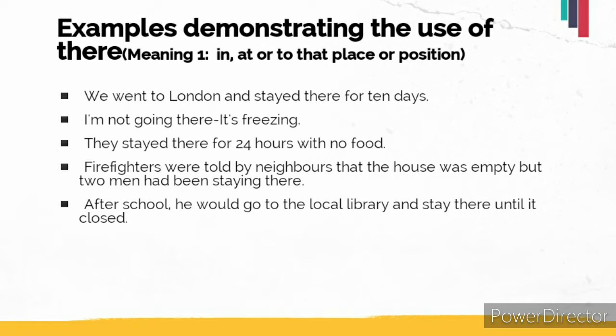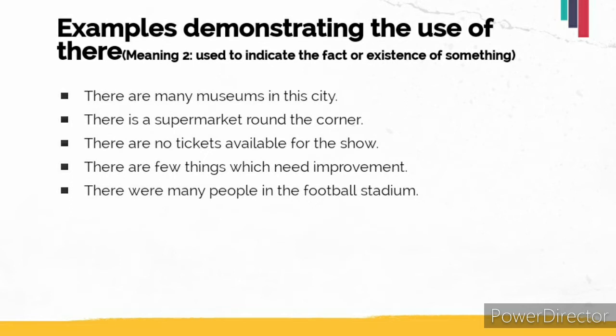Let's move to the second meaning. Now as per the second meaning, there is used to indicate the fact or existence of something. Now you can see in all the examples there is used in the starting of the sentence. So it is generally used in the starting of the sentence when it is used to indicate the fact or existence of something. If you are using there in the starting of the sentence and you get confused about which there you have to use, there is a high probability that you need to use THERE.